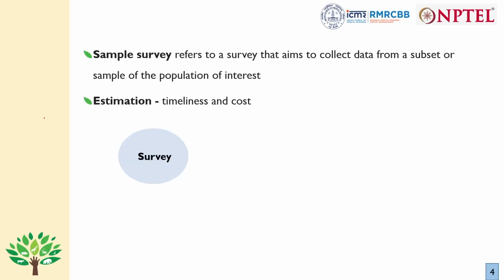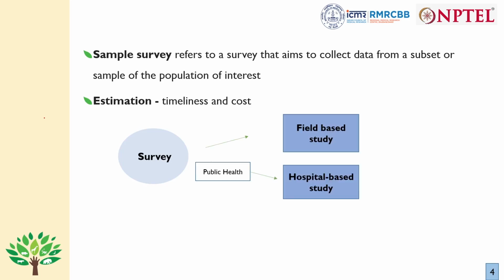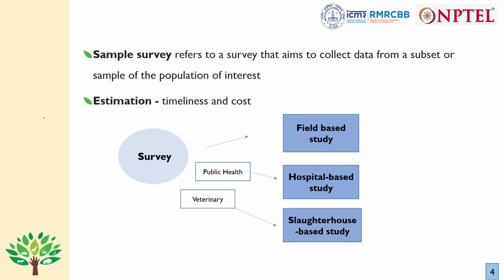Now, surveys can be broadly classified into field-based studies or hospital-based studies when we are mostly concerned with public health. But if we see through the lens of veterinary epidemiology, then we can classify them into field-based studies or slaughter-based studies. We know that field-based studies have better representation of the general population, because in hospital-based studies you have higher prevalence of the diseases, or the age distribution is different in hospital or slaughter-based studies.